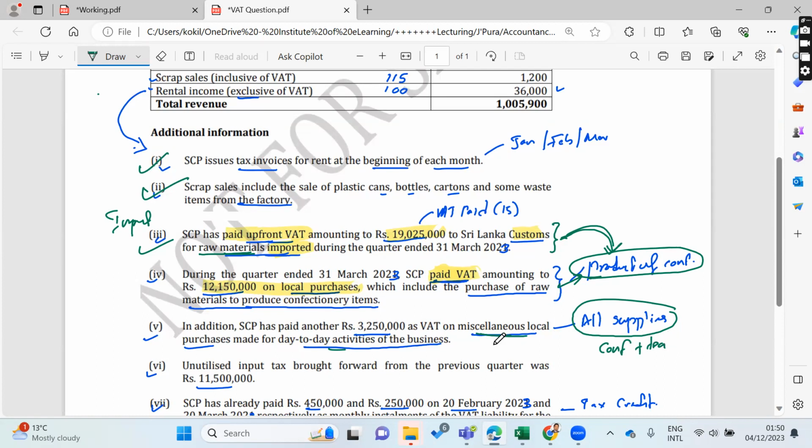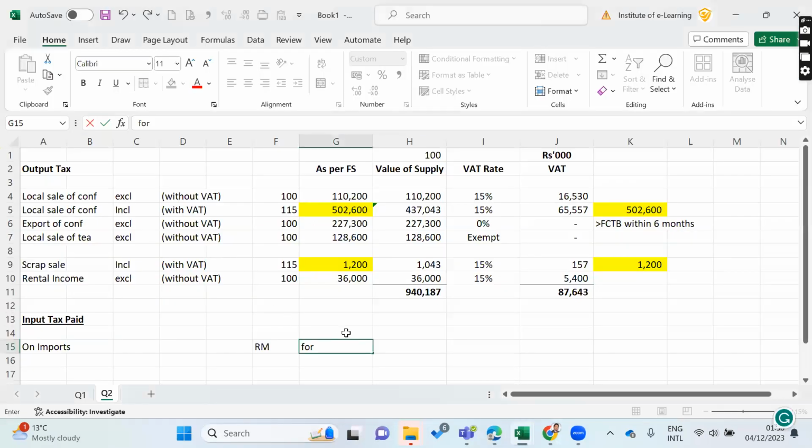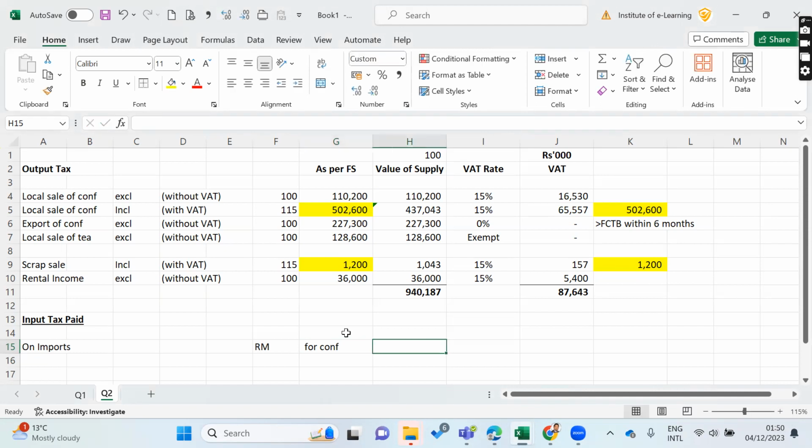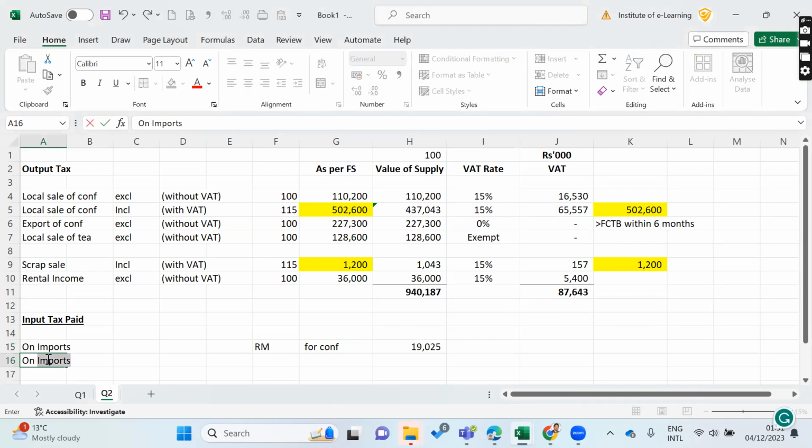This is a mix up, right? We have to think of this. We have to apportion based on the turnover, right? We will come to this later, right? So then the first part, raw material mainly in the section is production, right? Raw material for confectionery. Raw material purchase for confectionery is how much? 1925.25, right? Purchase of. Then the input tax paid on local purchases.